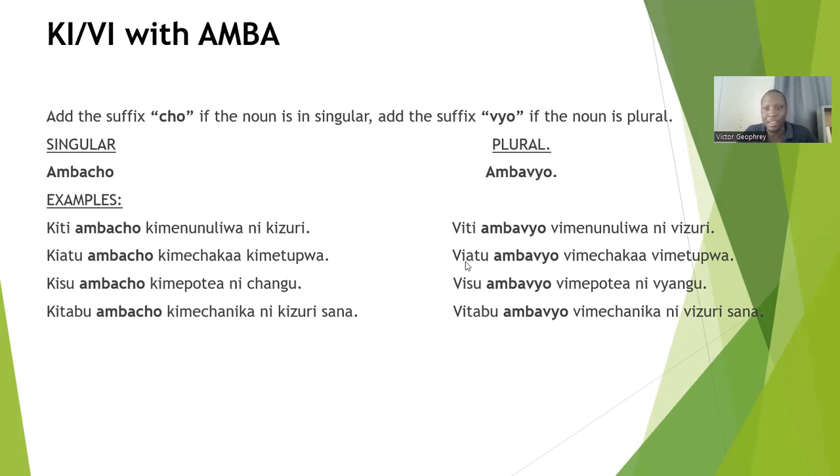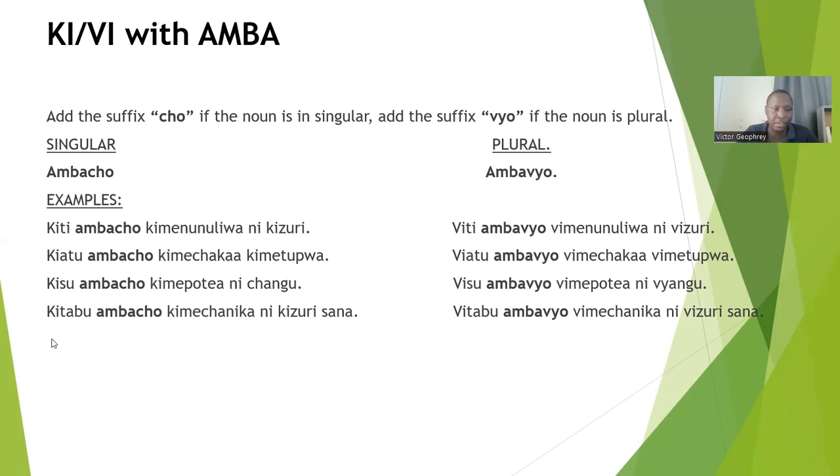In plural, it will be viatu ambavyo vimechakaa vimetupwa. Another example is kisu ambacho kimepotea ni changu. Visu ambavyo vimepotea ni vyangu.